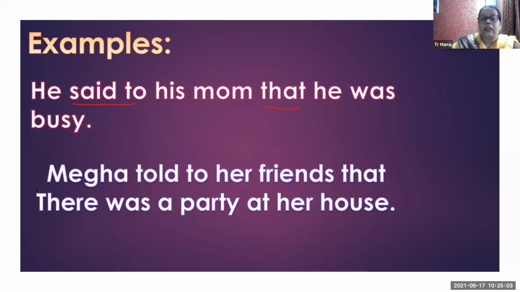But in indirect speech, the sentence is: Megha told her friend that there was a party at her house. Here "told" is the reporting word.